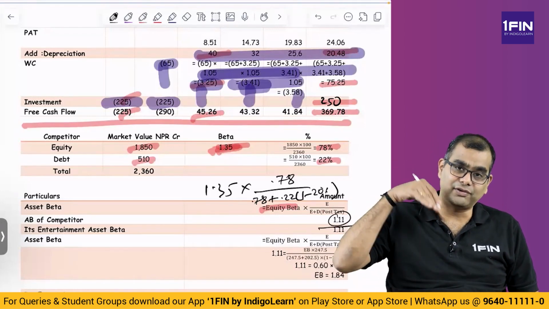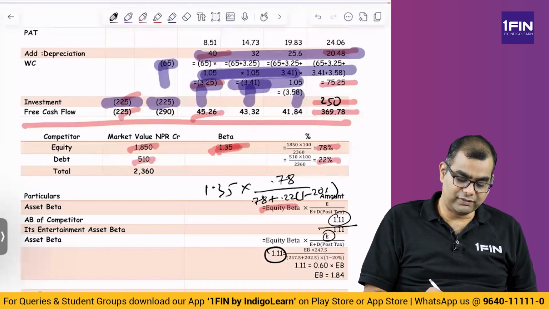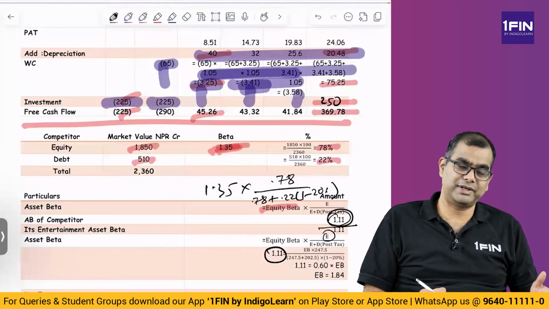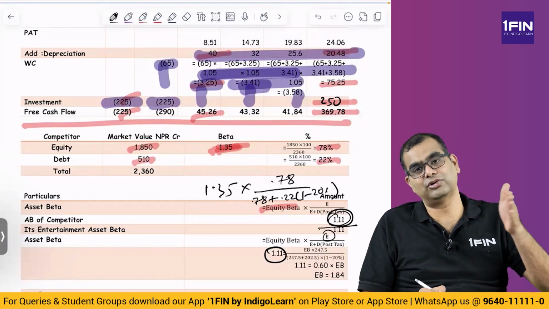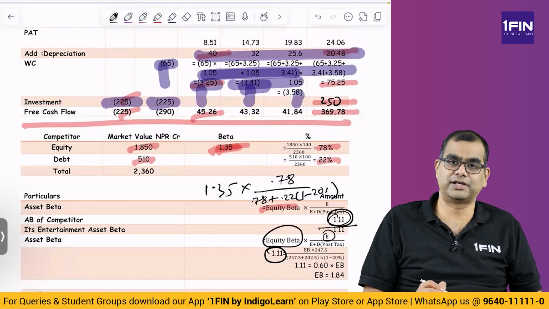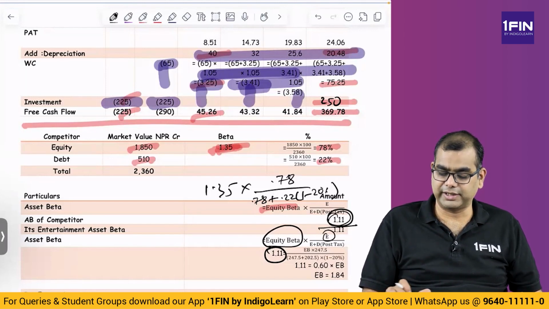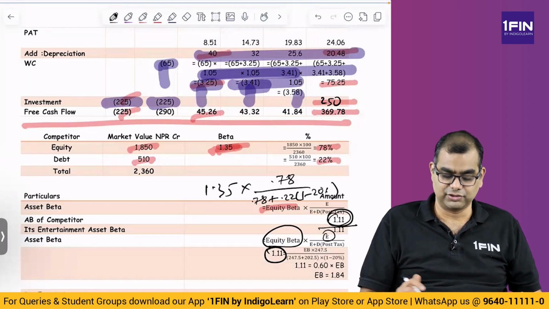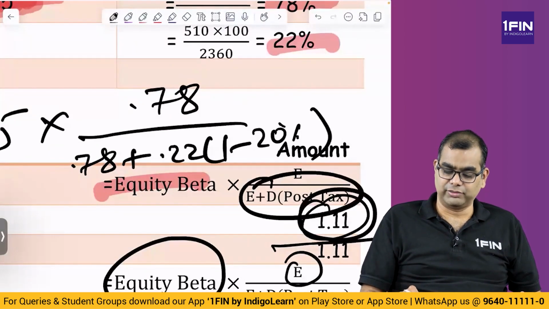That you have to again relever for your debt equity, which is 55-45. You can take actual equity values or you can take 55:45. So 1.11 is the asset beta. 1.11 asset beta will remain the same for you also. At 1.11 asset beta, which is the unlevered beta, you have to find out the levered equity beta. So 1.11 is equal to equity beta into equity by equity plus debt into 1 minus tax. So debt is what? 45%. 0.45 into 0.8 makes it 0.36 plus 0.55. This is the denominator of 0.87. So if you are wondering what am I doing, I am doing this part. This is the denominator. Numerator is what?